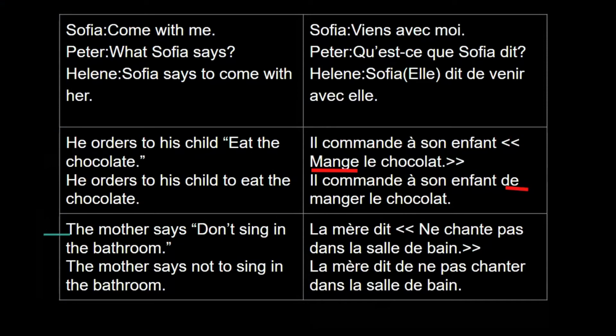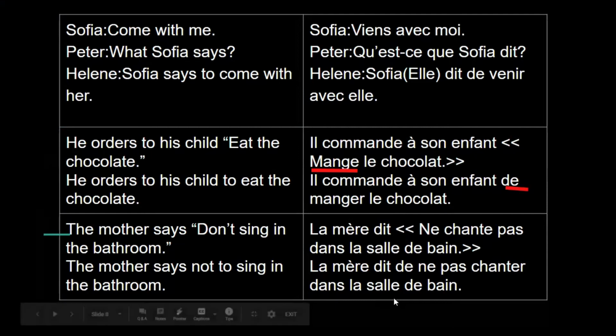The mother says, don't sing in the bathroom. The mother says not to sing in the bathroom. Now in this case, we are using the negative imperative. So now let's convert it into French. La mère dit: ne chante pas dans la salle de bain. The mother says not to sing in the bathroom.